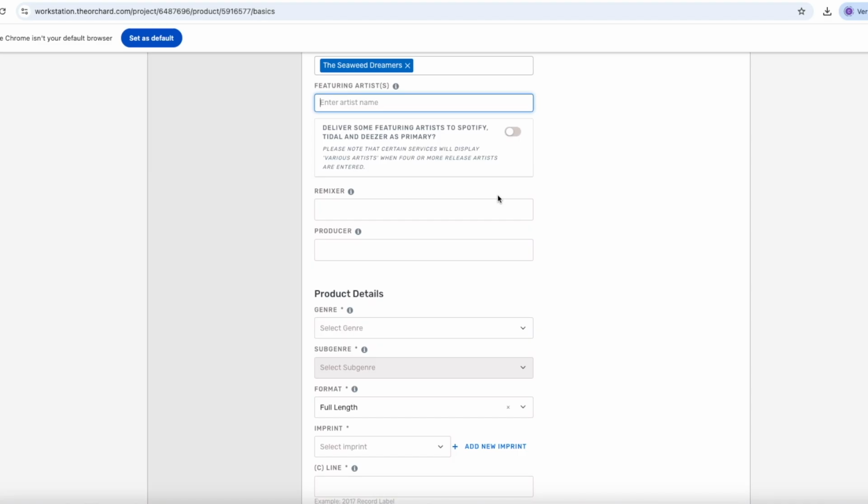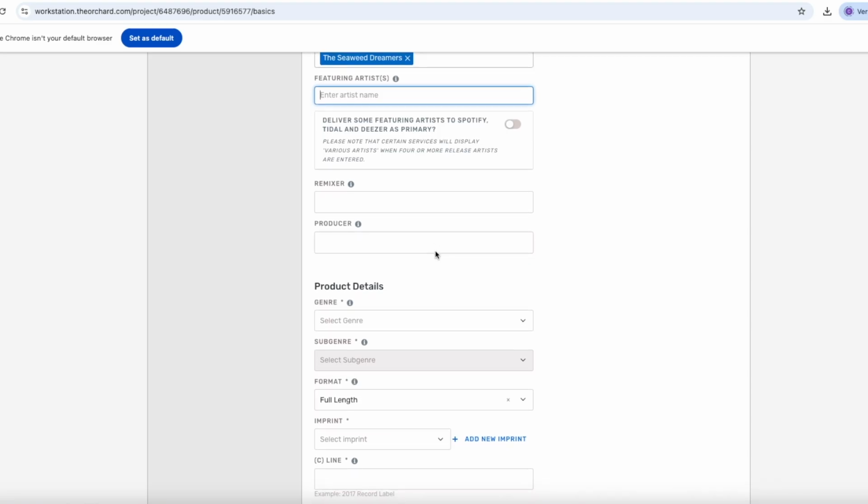The remixer field should only be used if it's a remix. That is, if an electronic artist has created a new track using the audio files from, for example, the Under the Sea album. It's not a field for entering a person responsible for mixing. If the track is a remix, then enter the remixing artist in the remixer field and put the original artist in the primary artist field.